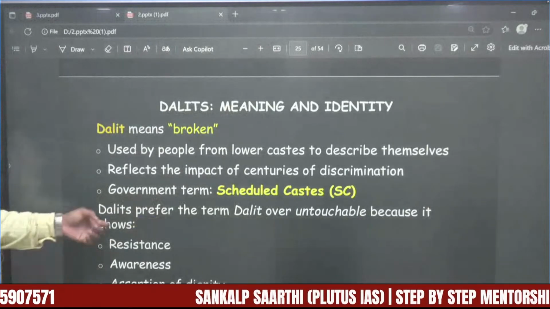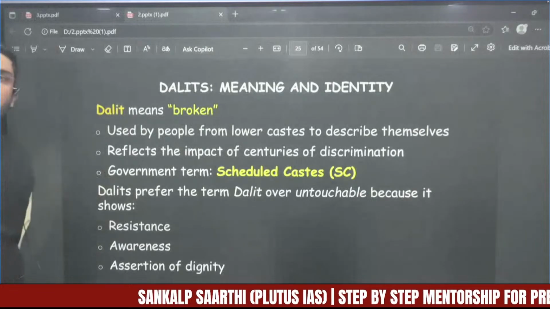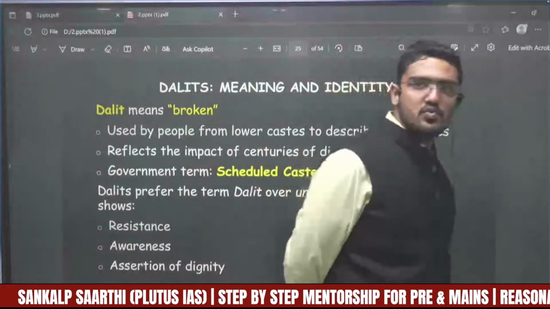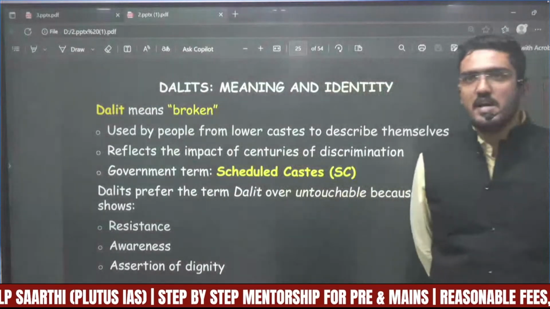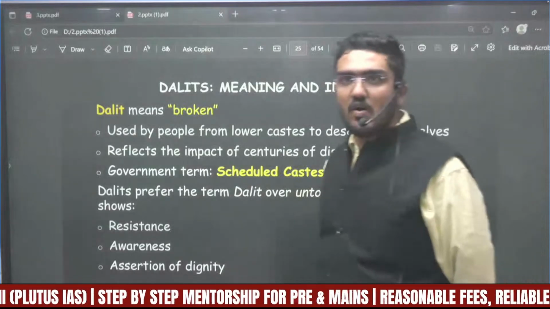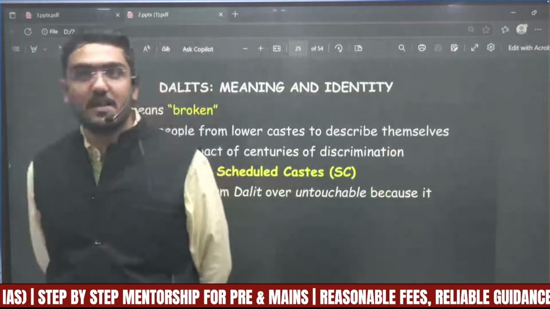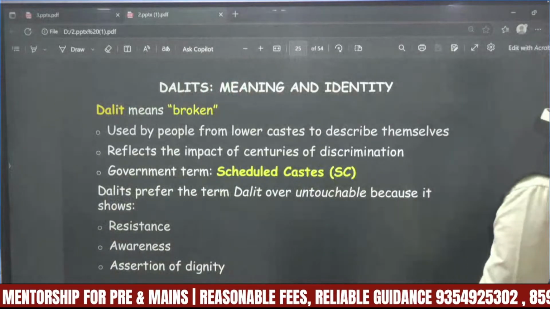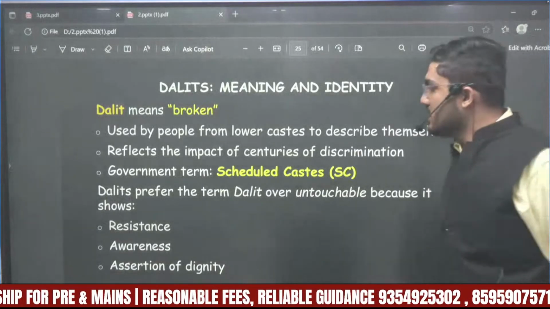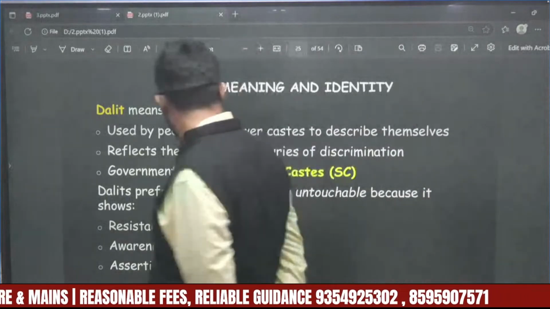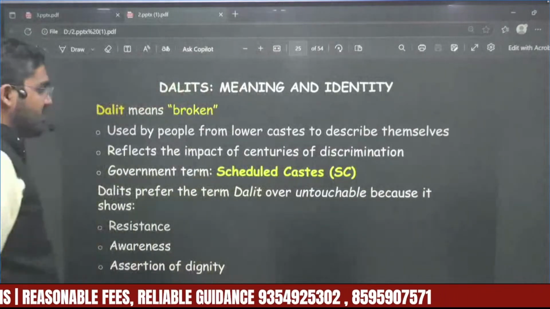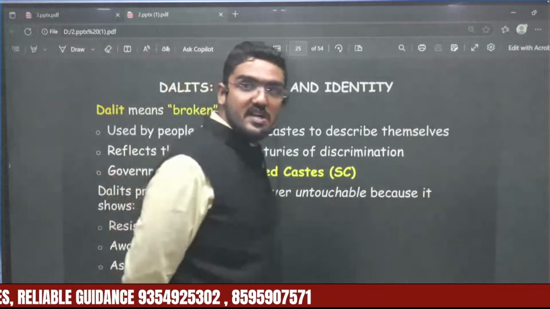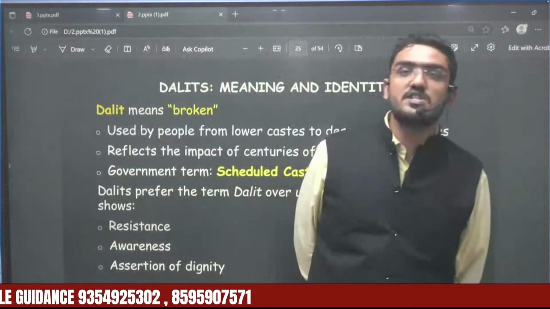Now, what does Dalit mean? Dalit is a word derived from the word meaning broken. It is the word used by people belonging to the lower caste. It reflects the impact of centuries of discrimination. The independent government of the country later categorized them as scheduled caste. Dalits prefer the term Dalit over untouchable because it shows their resistance, their awareness, and their assertion of their dignity.